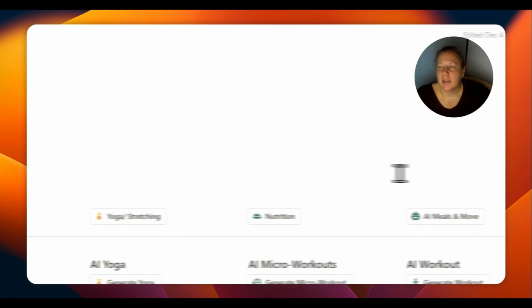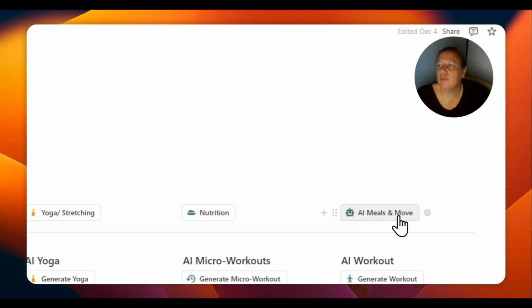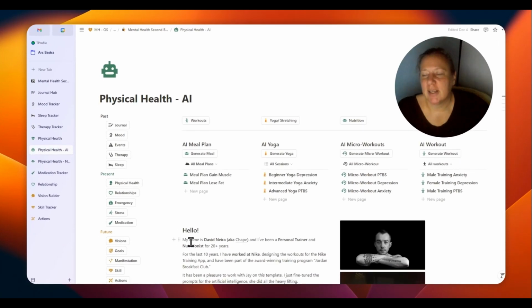This is the AI Meals and Move section, how I called it, and David did it for me. I am not a specialist for AI, nor a nutritionist or personal trainer, so this is his expertise, and you can always generate a meal plan or a new yoga session, micro workout, or a general workout to fit your needs.